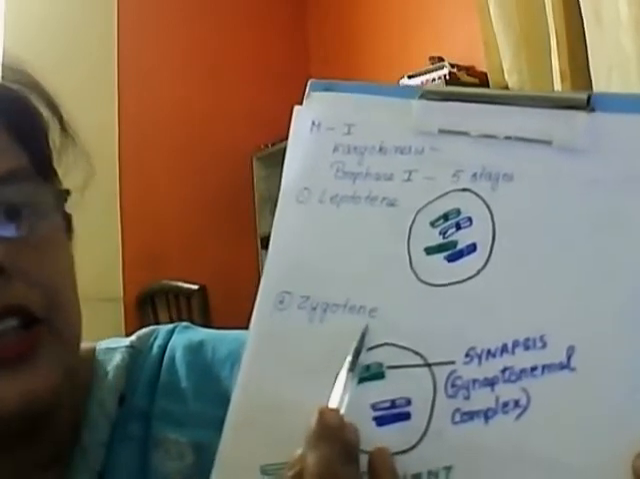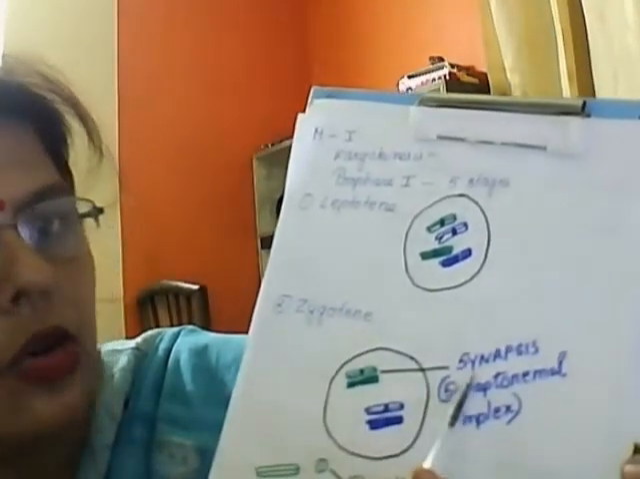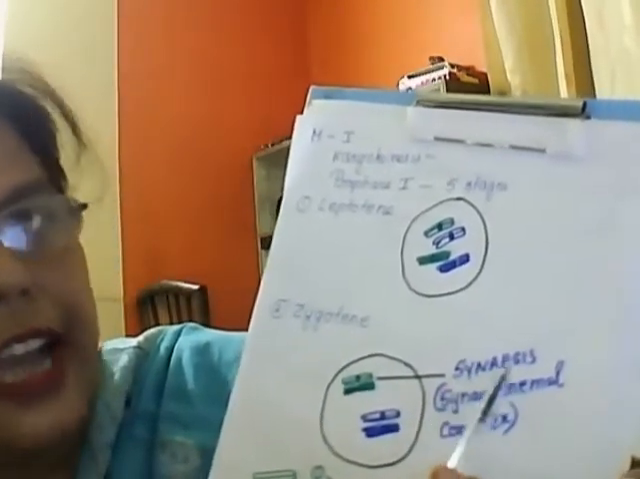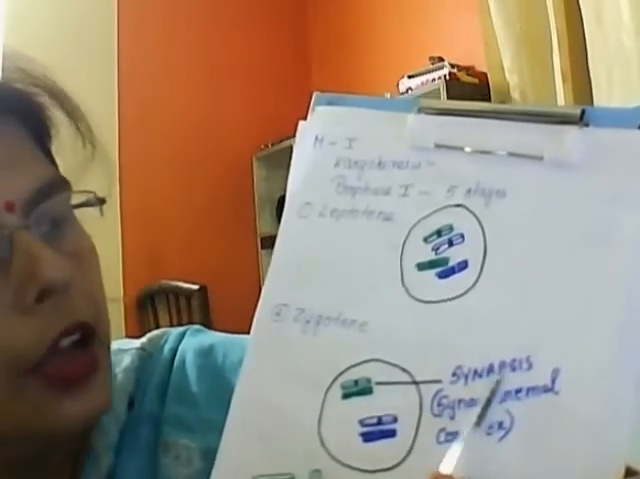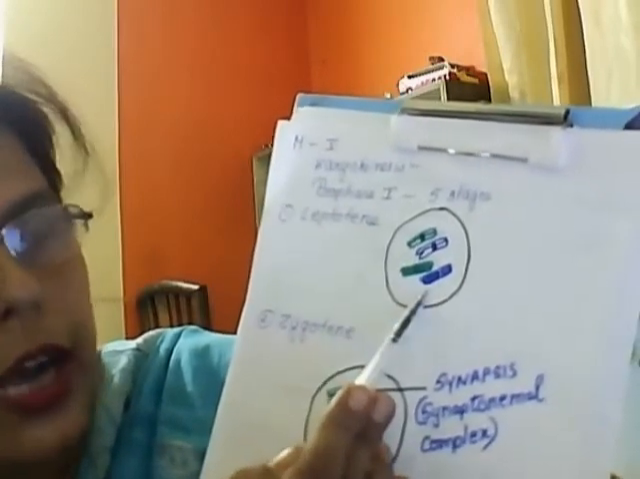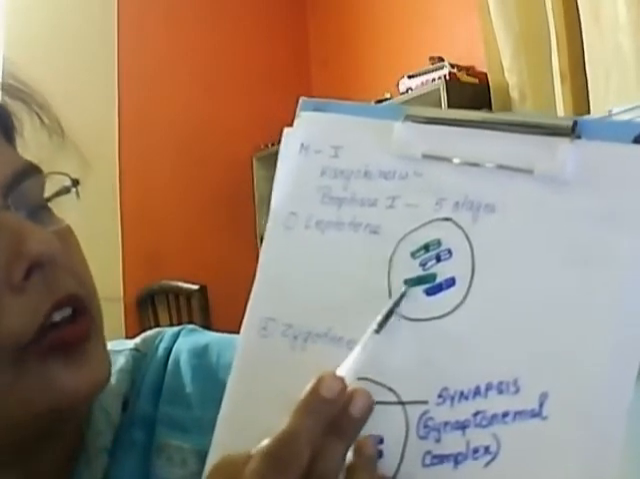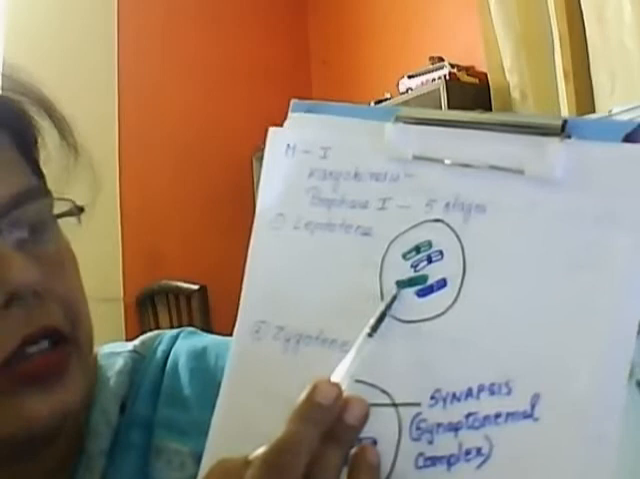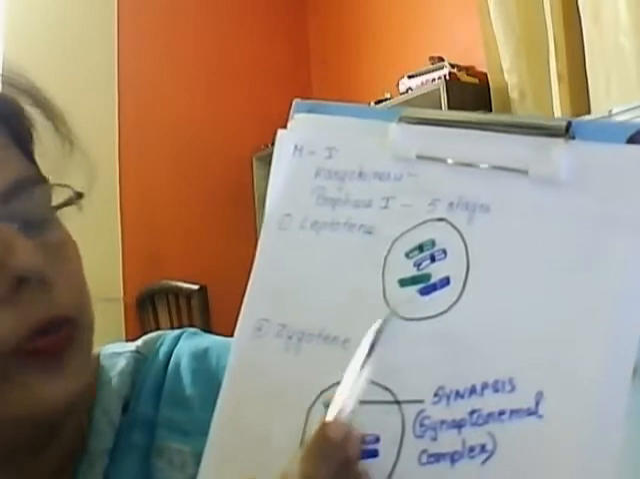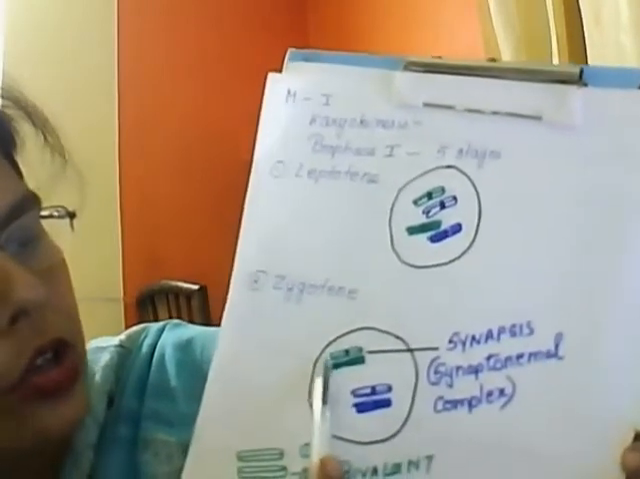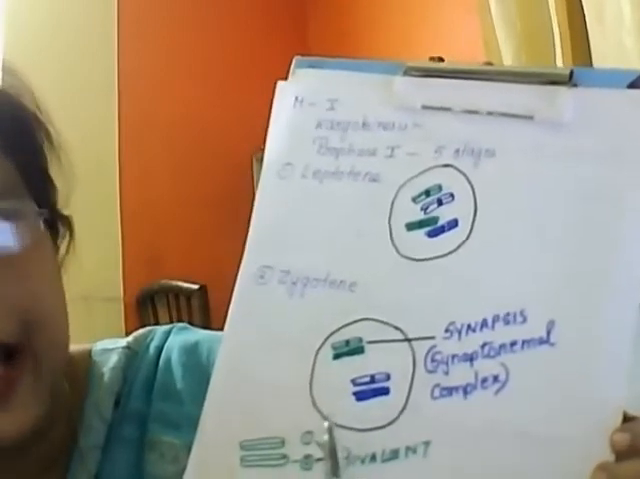Then the next phase is zygotene. Here one important phenomenon takes place, known as synapsis. Synapsis means pairing of similar types of chromosomes. I said that I have used 2 colors, green and blue. Now just imagine that the green and blue ones have similarities, so they will form one group. That means pairing takes place. You just see, this pairing of the homologous chromosomes is known as synapsis.